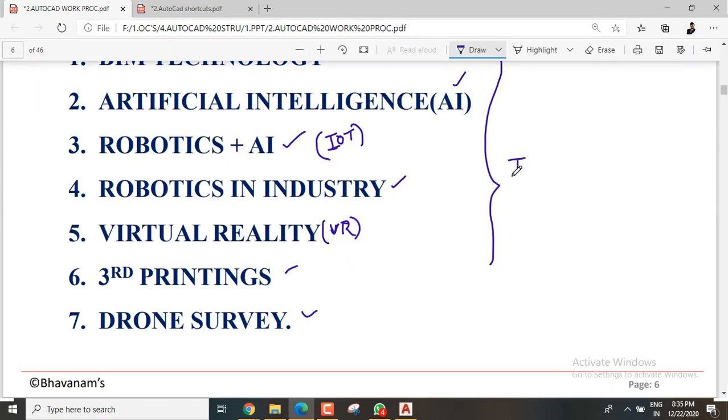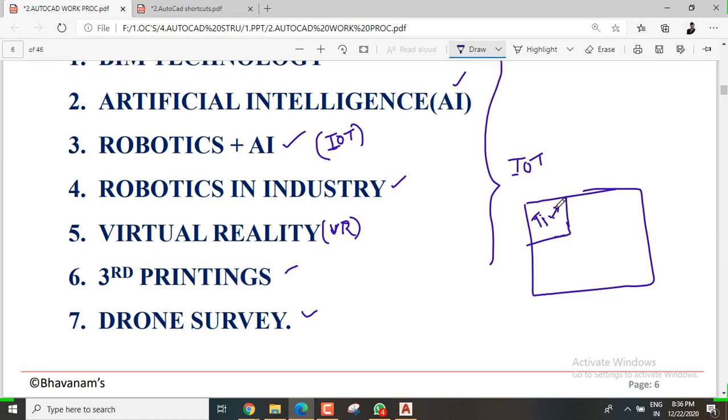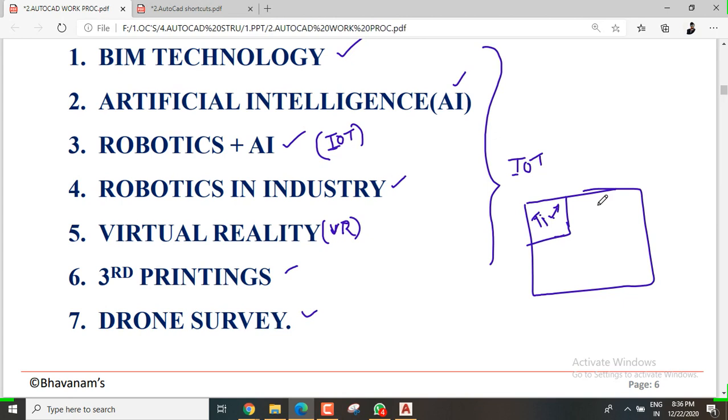IoT, what it means, let me simply say it. You are somewhere in your bedroom and you feel very tired, and you need to drink some soft drink that is in the fridge.